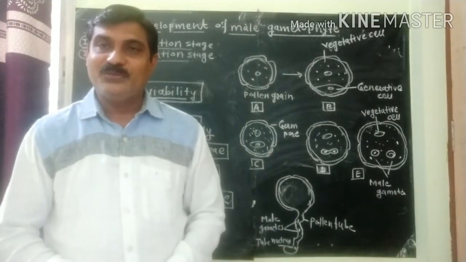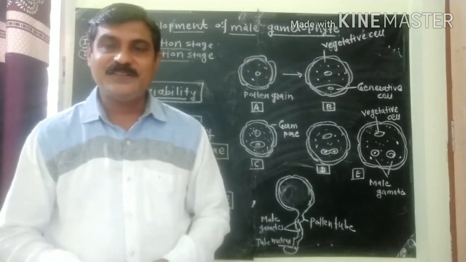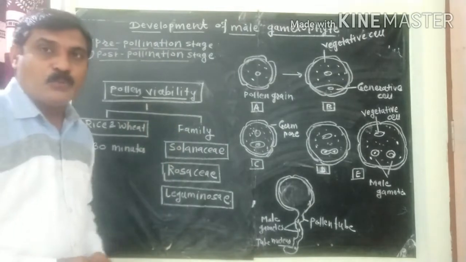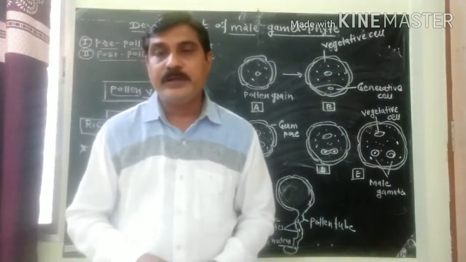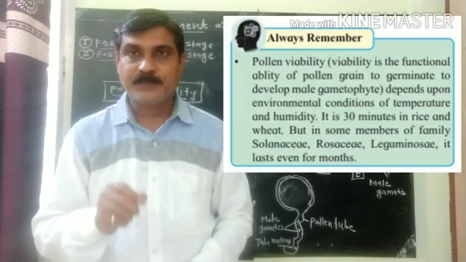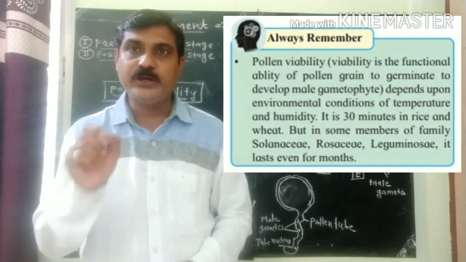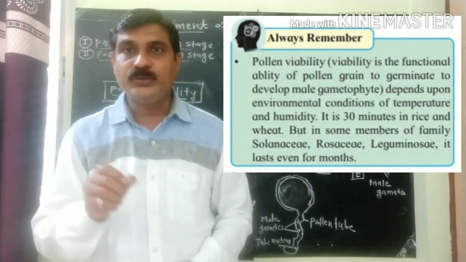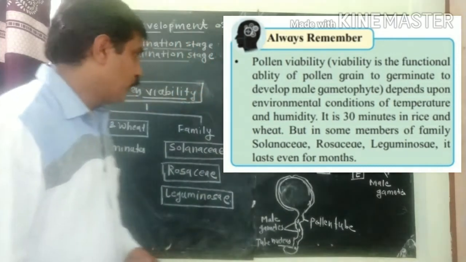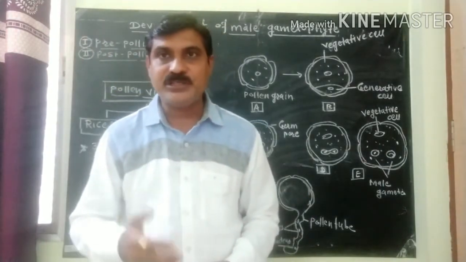Before that, we have to discuss pollen viability. What is pollen viability? The ability of pollen grain to germinate and develop into male gametophyte is known as pollen viability. I repeat, the ability of pollen grain to germinate and develop into male gametophyte is known as pollen viability. Pollen viability depends on environmental conditions, that is temperature and humidity.